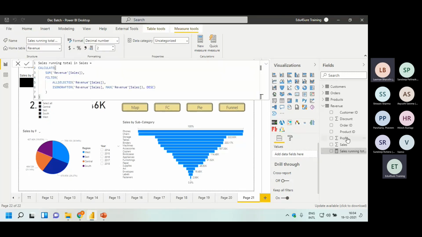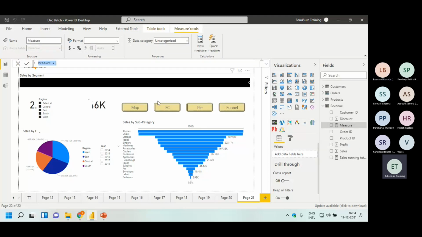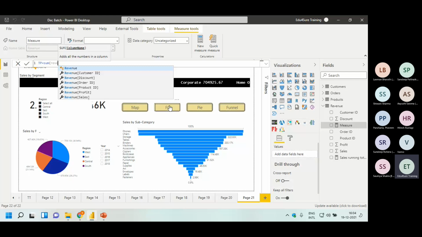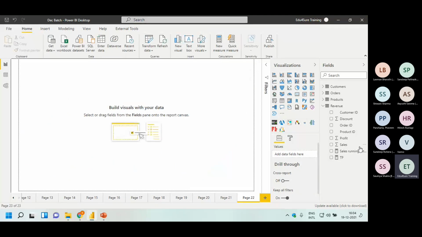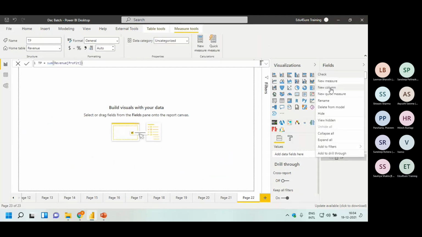Another way of creating a measure is to click on profit, and then you can go to new measure where you are using the sum function for total profit. So I'm using total profit is equal to sum of revenue table profit, this one, and I have the sum of profit, right? Now I want to calculate profit margin. So this is my total profit, new measure.